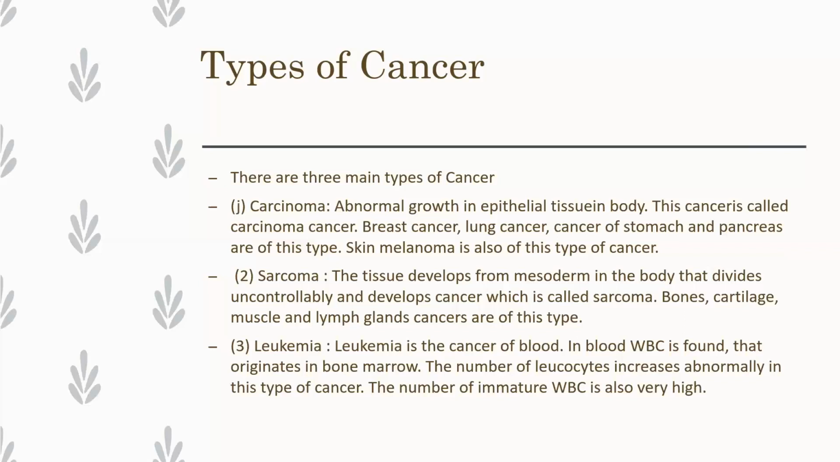In blood, WBC is found that originates in bone marrow. The number of leukocytes increases abnormally in this type of cancer. What is increasing? WBC, leukocytes. It is a very dangerous cancer. Even in the first stage, a person can die from it. It is that much dangerous a cancer. The number of immature WBC is also very high. In this cancer, the WBC is growing very rapidly, but which WBC? Immature WBC is increasing very, very high.